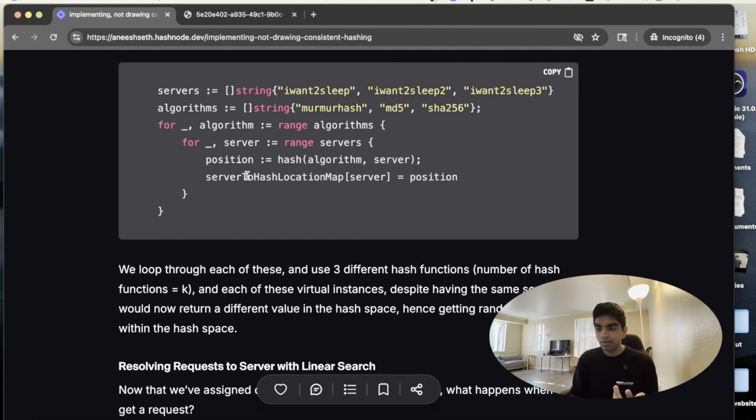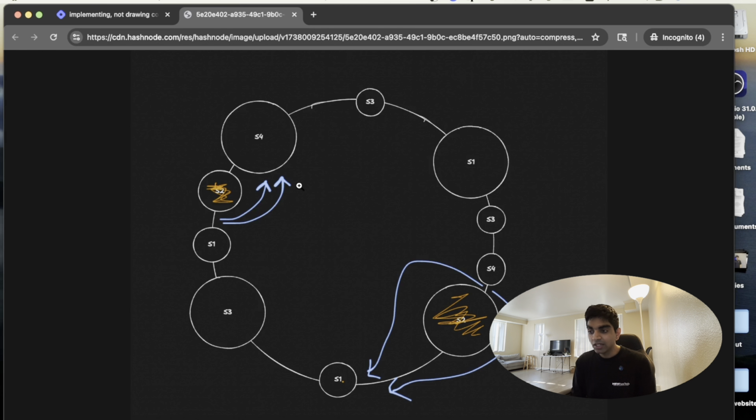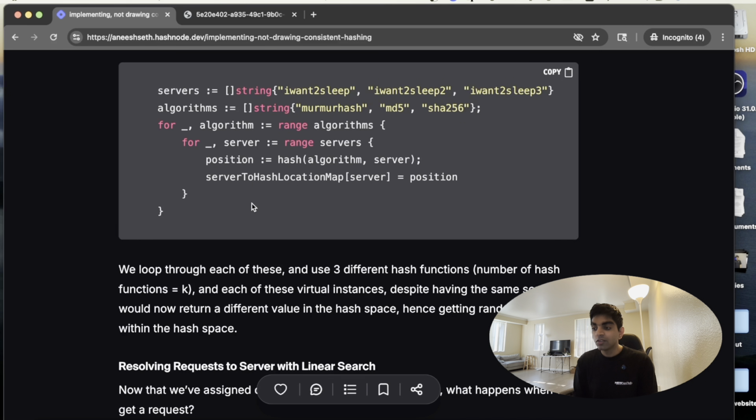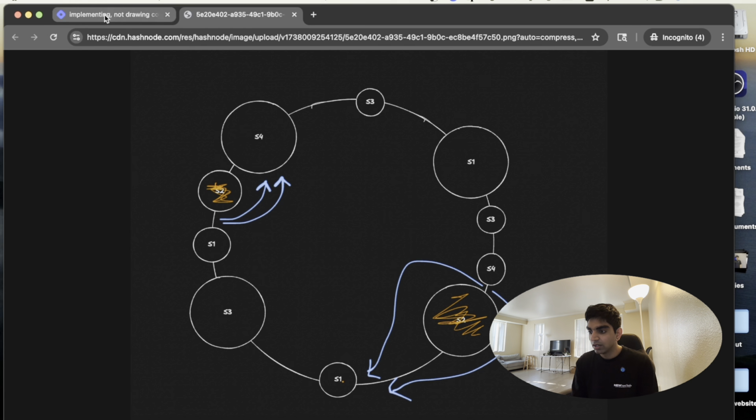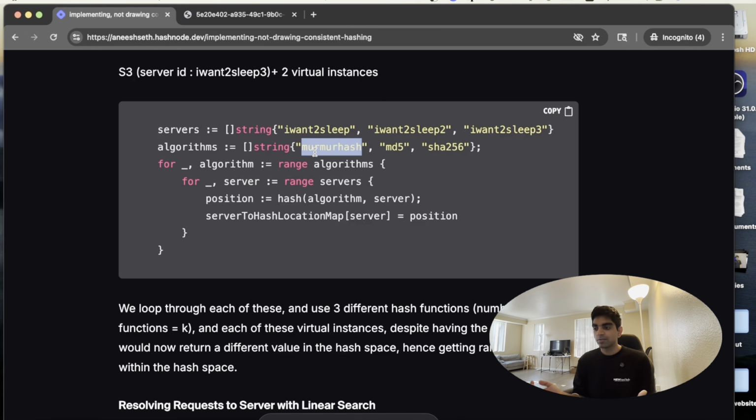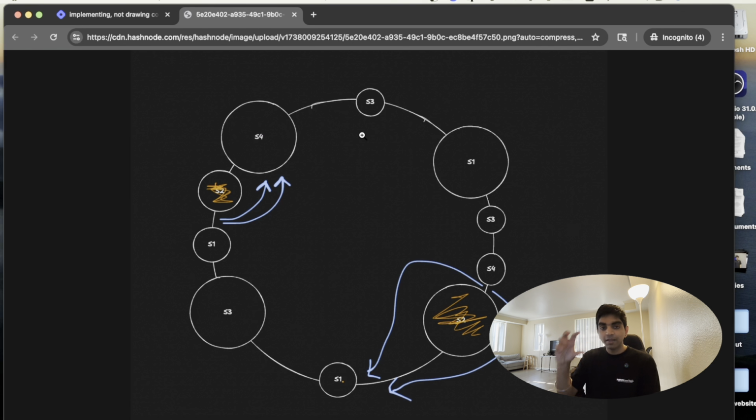And also coming to why we use different algorithms. If we saw here, we actually have different virtual servers, right? The reason consistent hashing works is because there are virtual servers. And one of the properties of hashing algorithms is that every time you put in the same input, you would get the same output, which means that, let's say, I want to sleep represents my S1 here. Every time I pass it through, let's say Murmur hash is my hashing algorithm, I'm going to get the same place in the hash space. So the question is, how do I create these virtual servers, if that makes sense?